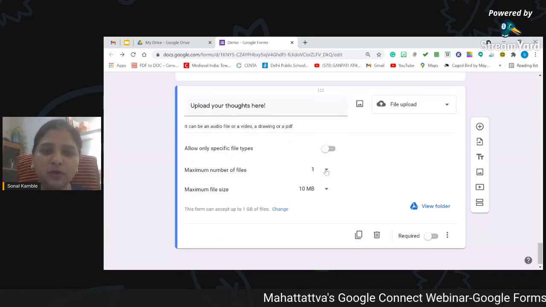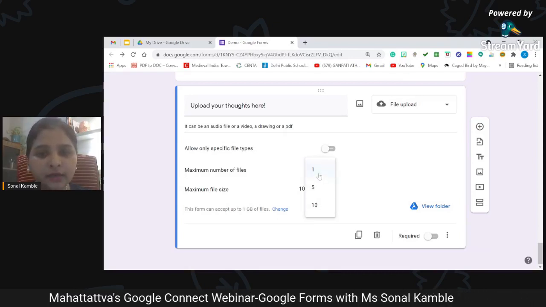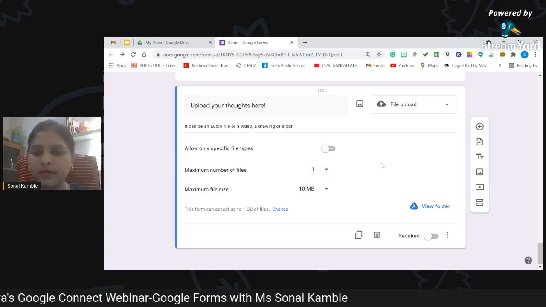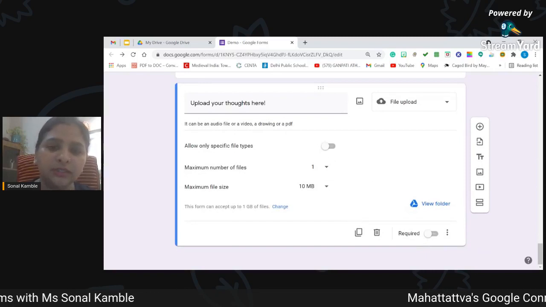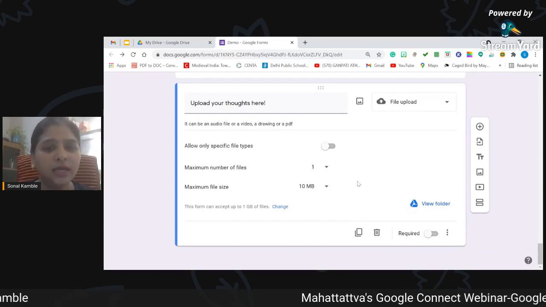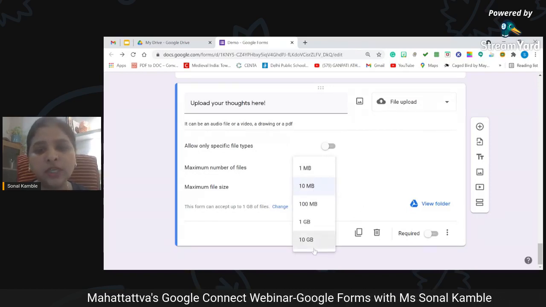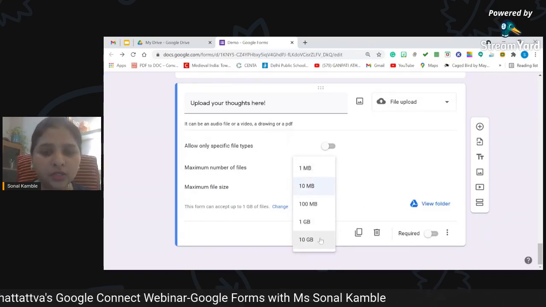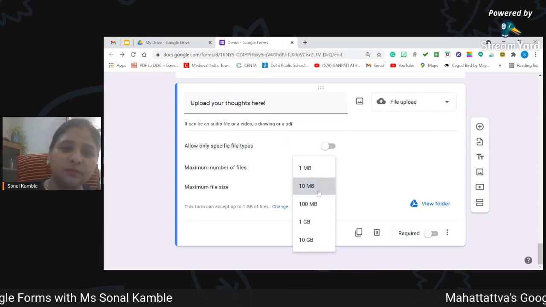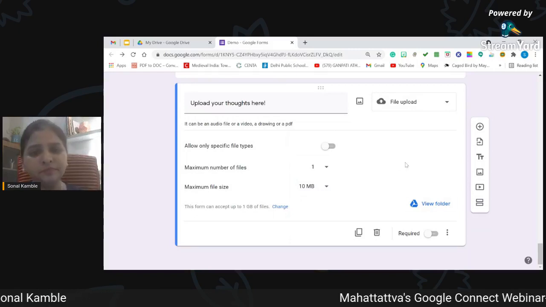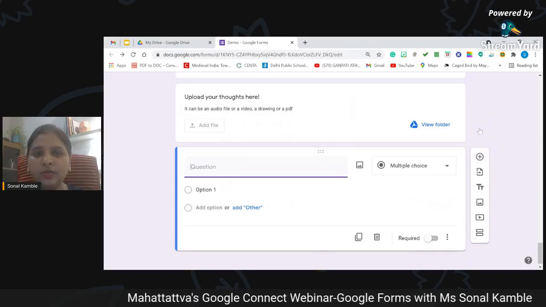And here, maximum number of files. They can send me one file, they can send me 5, they can send me 10, but I will not make my drive very heavy by collecting all this data. So I'll just keep it free, and I'll ask them to only send me one file. And maximum size can also be changed, and it allows us up to 10 GB and terabyte also, but I'm going to stick to the basic size which is there. Then I'm going to add one more question to tell you about the linear scale.